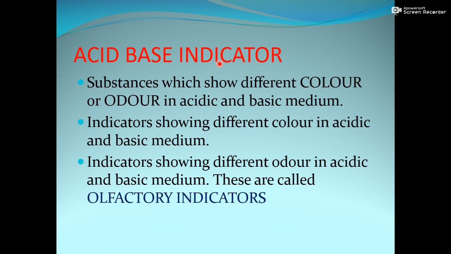Acid base indicators: the substances which indicate about the acid and about the base are known as acid base indicators. So now there is no need to taste the substance, we can use acid base indicators to check the nature of the substance. These are substances which show different color or odor, meaning smell, in acidic and basic medium. So what are acid base indicators?